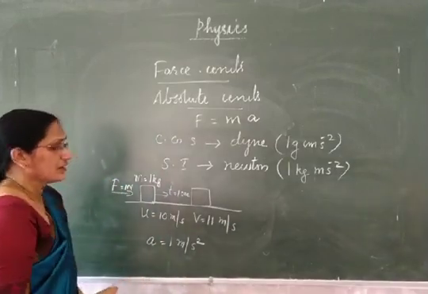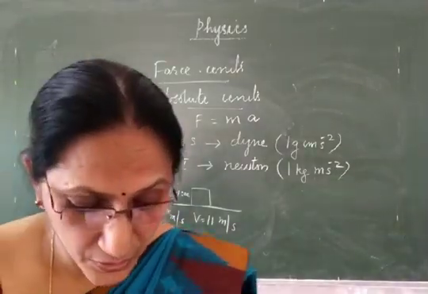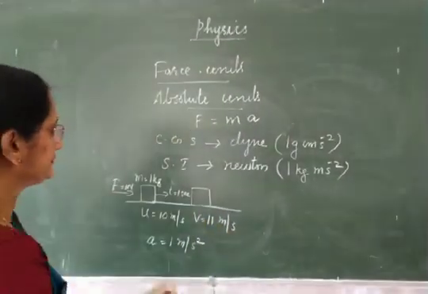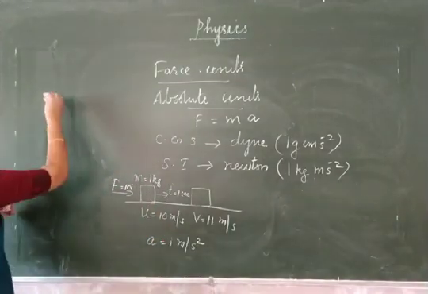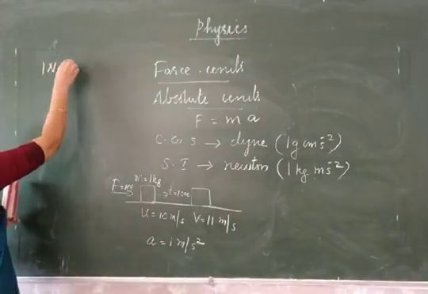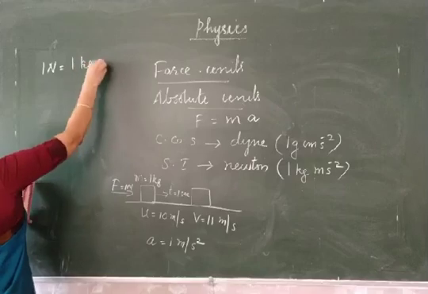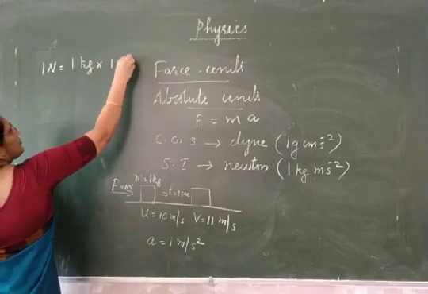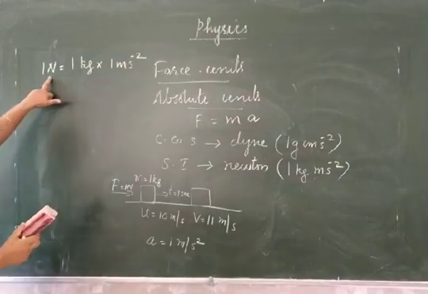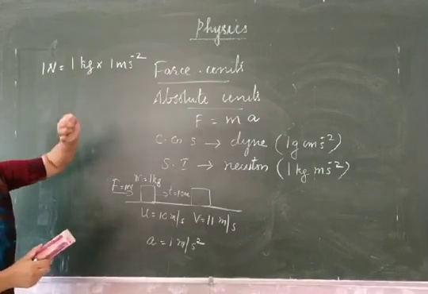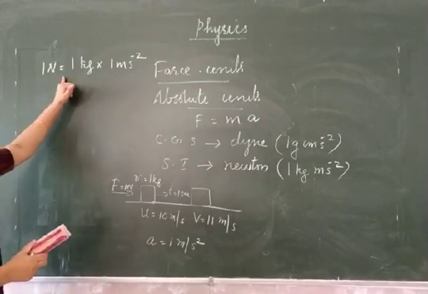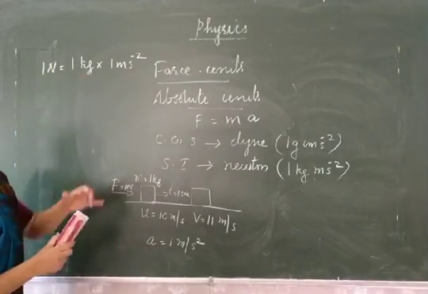Now let us see what is the relation between Newton and dyne. 1 Newton, its expansion is 1 kilogram into 1 meter per second square. Force is equal to mass into acceleration. So 1 Newton means 1 kilogram into 1 meter per second square.